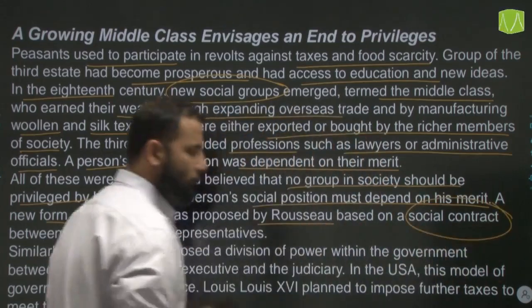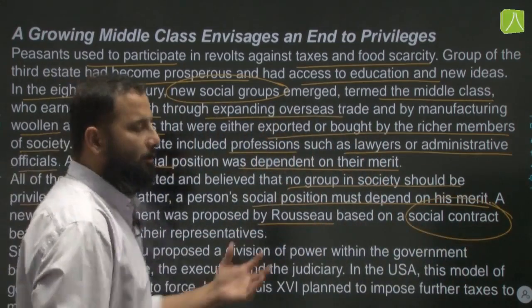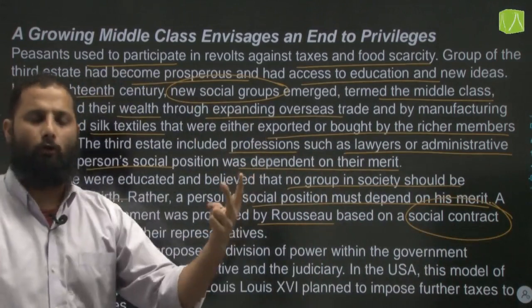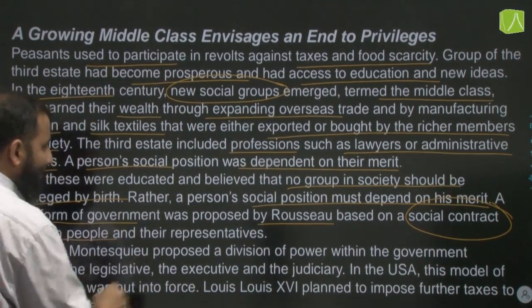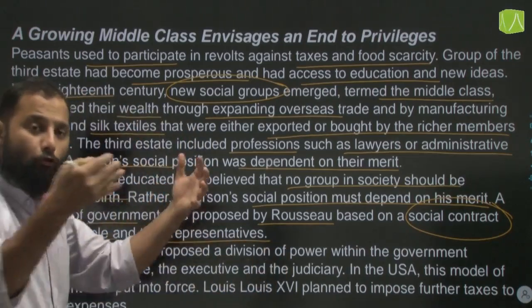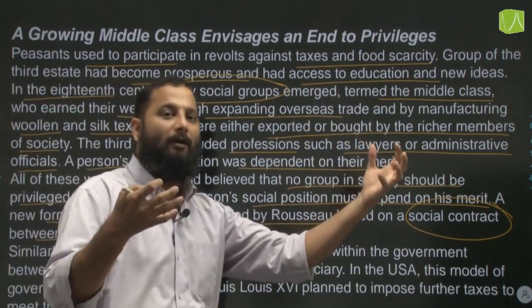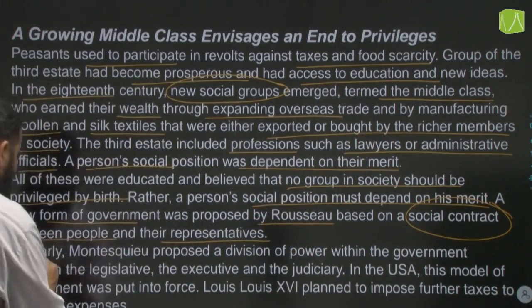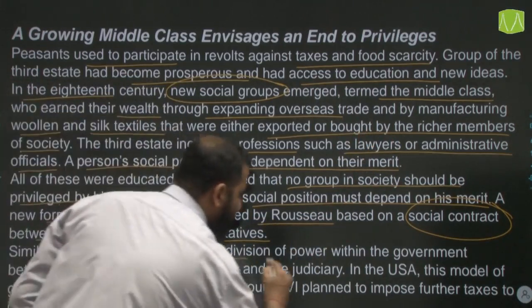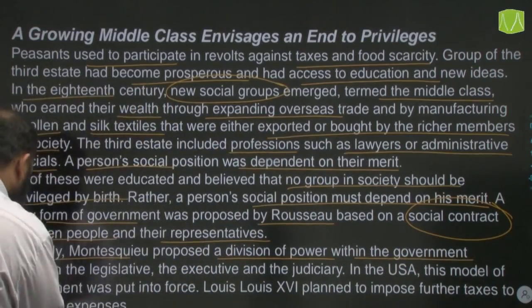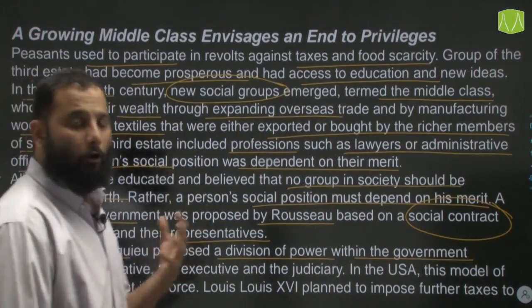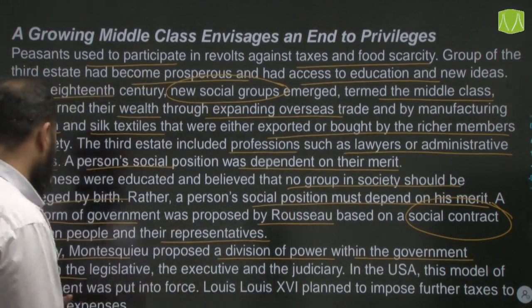We will also be looking at the three thinkers who were there, John Locke, Rousseau and Montesquieu. A social contract between people and their representatives. That is, there is a social contract between the people and the leaders who are governing them. Similarly, Montesquieu again proposed a division of power within the government, The Spirit of the Laws, that was his book, and the book by John Locke was the Two Treatises of Government.